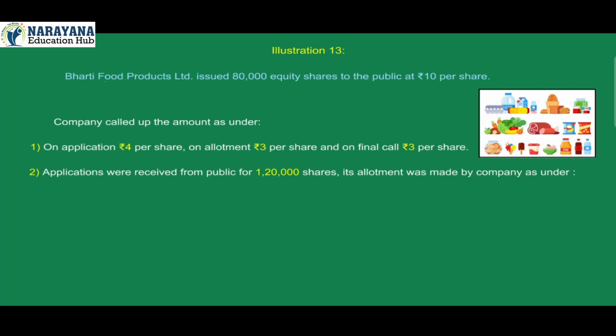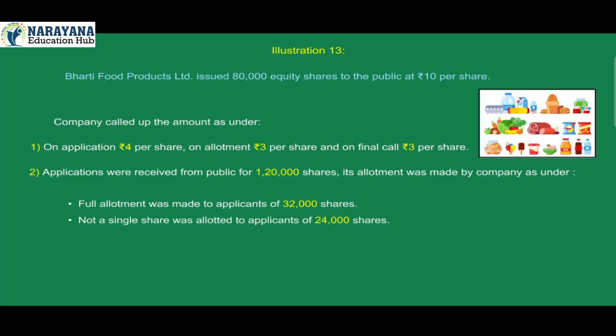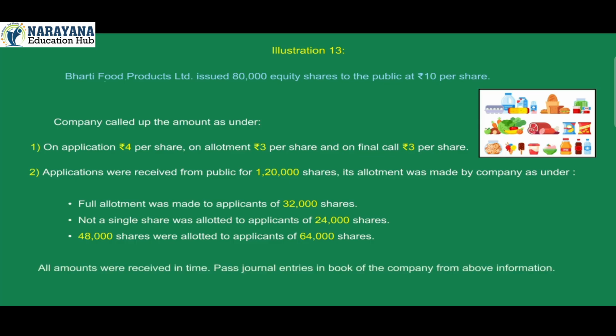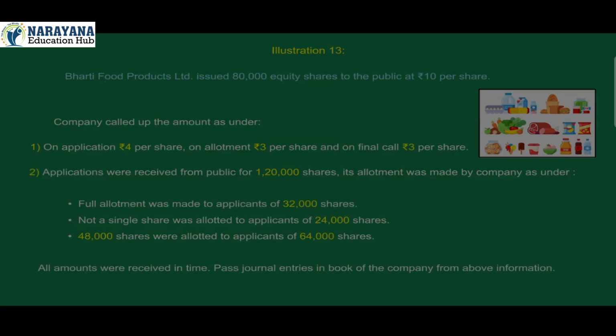Its allotment was made by the company as under. Full allotment was made to applicants of 32,000 shares. Not a single share was allotted to applicants of 24,000 shares. 48,000 shares were allotted to applicants of 64,000 shares. All amounts were received in time. Pass journal entries in books of the company from above information.